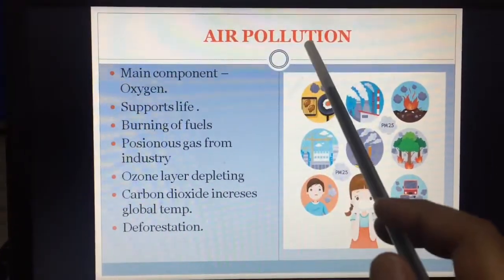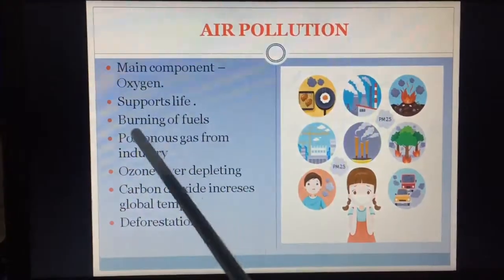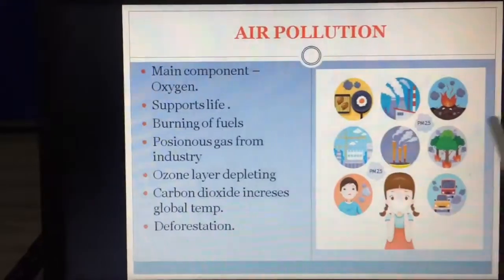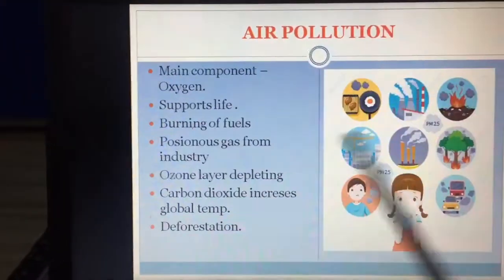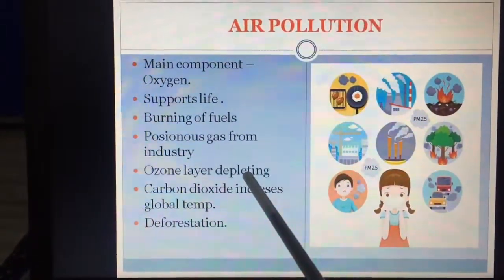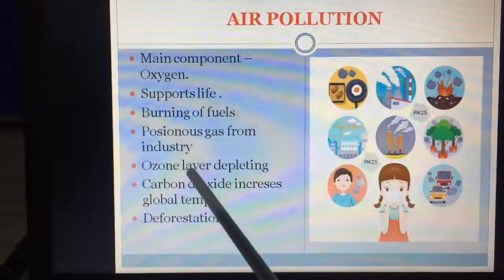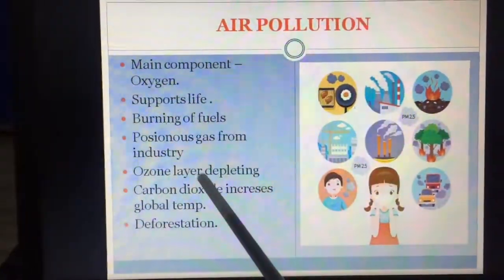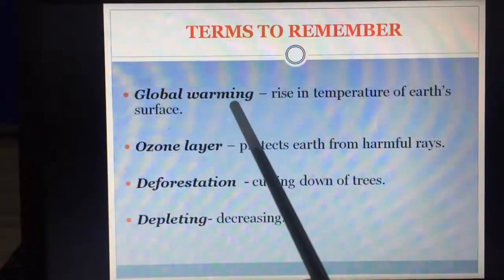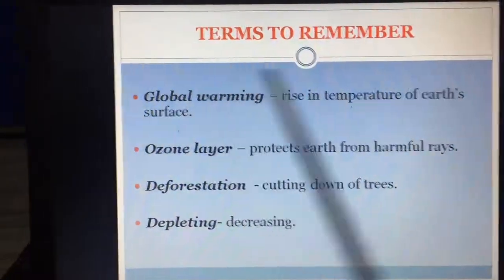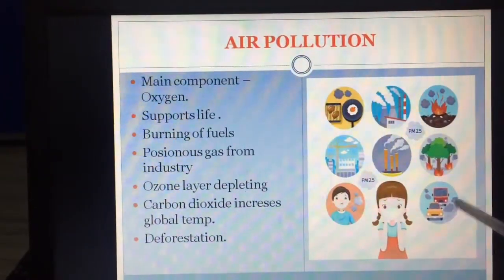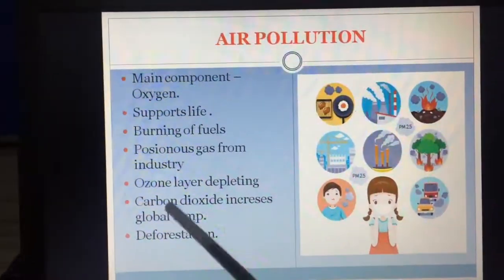This air is polluted due to burning of fuels, poisonous gas coming from industry, and ozone layer depleting. As I told you before, the word depleting means decreasing. So the ozone layer is depleting, meaning day by day it is getting thinner, and some holes are there. If the sun rays come through this, we'll have various kinds of skin diseases. Carbon dioxide increases global temperature. I told you global warming is the rise in temperature of Earth's surface. This carbon dioxide comes from the gas that comes from vehicles and industry.